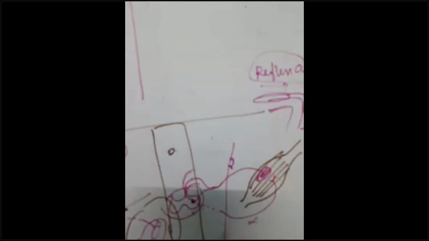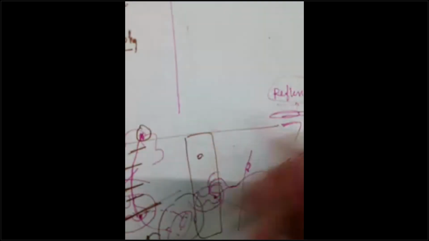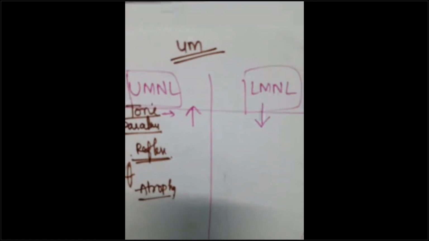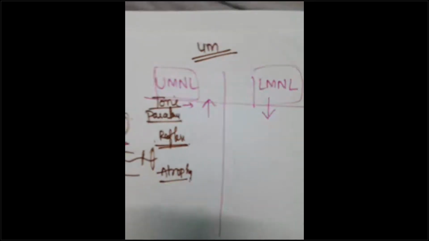Upper motor neuron has the inhibitory impulse, it is exaggerated, that means the tone will be increased. If the lower motor neuron is gone, nothing is there to innervate the muscle. So the muscle will not have any tone, toneless muscle. What is toneless muscle called? Hypotonia, you can say, okay?